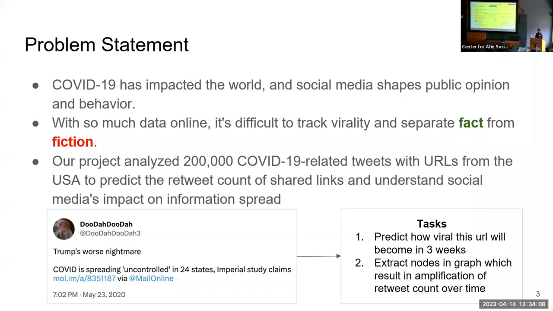But since there's so much information around COVID-19 on Twitter, it's difficult to separate facts from fiction. So you can imagine if something which is not factually correct is posted on Twitter with certain URLs or news links, and if it goes viral, then we have to mitigate it beforehand, stopping it from getting viral, right? So the problem statement we're trying to tackle is, if someone posts a URL on Twitter, then we try to predict its virality using its initial presence in the data. And then if something is going to go viral, we can let the authorities know to do fact checking.